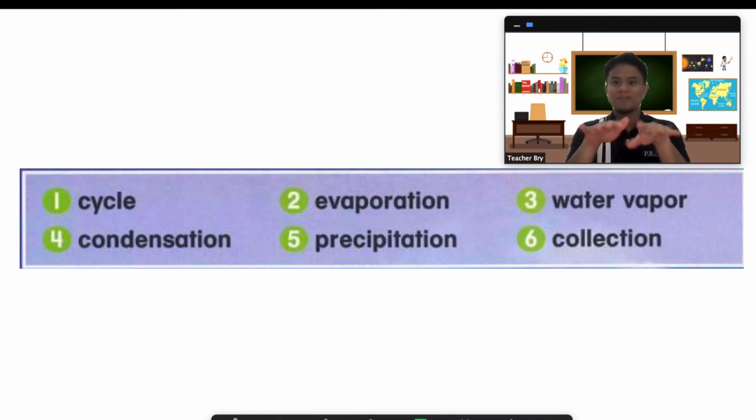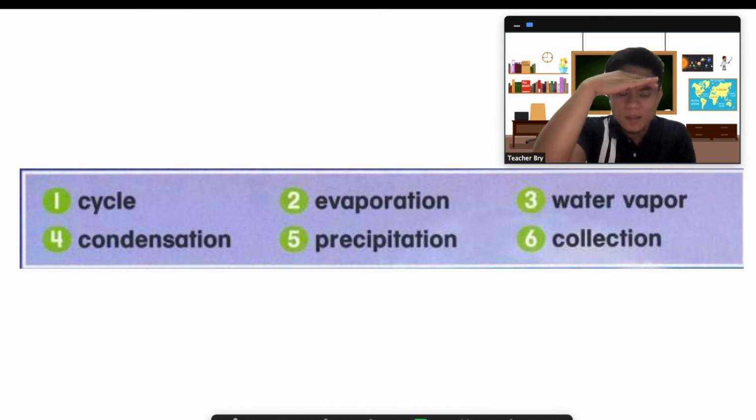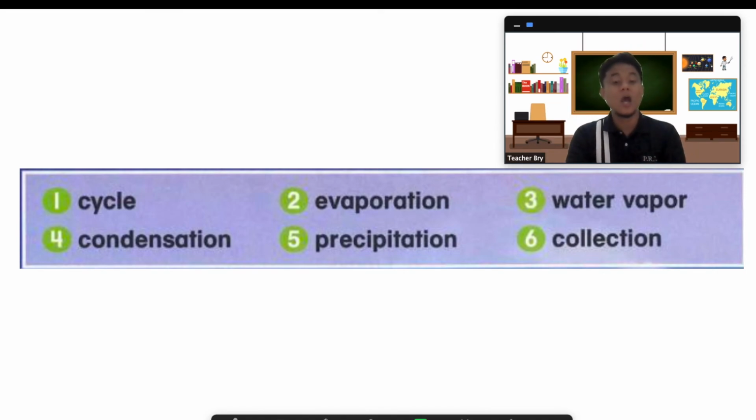Now, which of these words do you know and do you understand? Type them in. Oh, somebody put there they know evaporation, collection, okay. Water vapor, okay, good. Cycle, okay. If you know everything, then just put everything. Write everything that you know. Type it in. What's that? Okay, condensation. He knows everything.